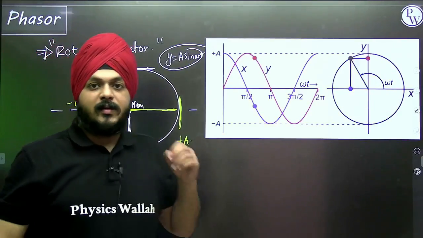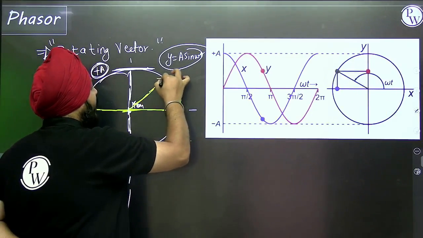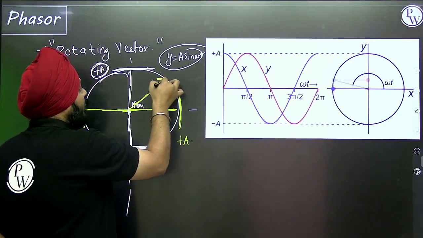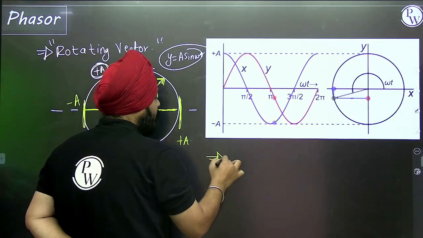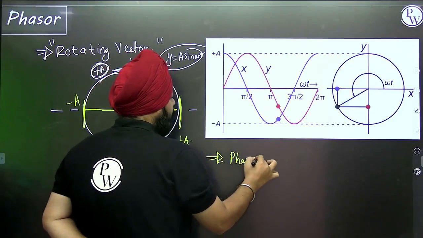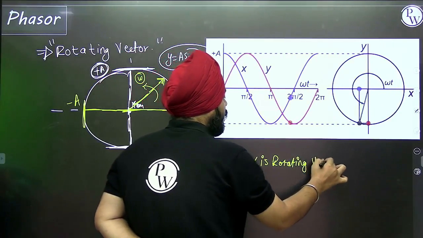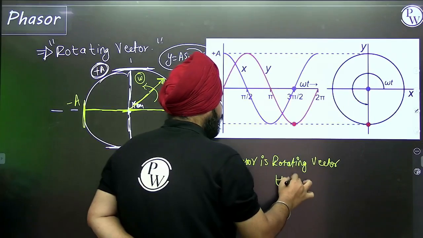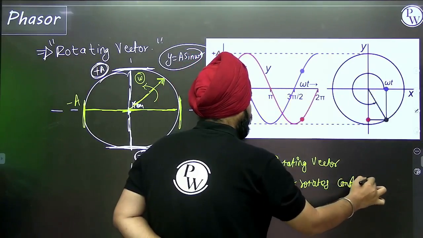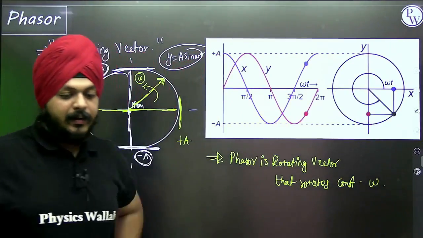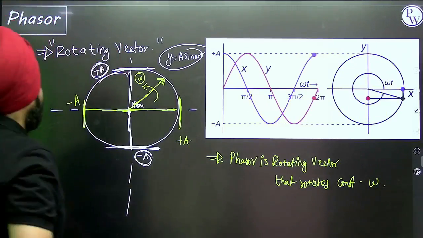What is the phasor? Phasor is a rotating vector that rotates with the constant angular velocity omega, right?